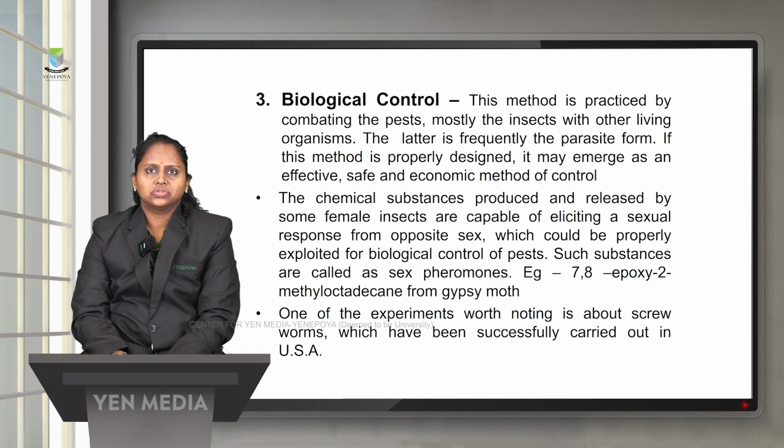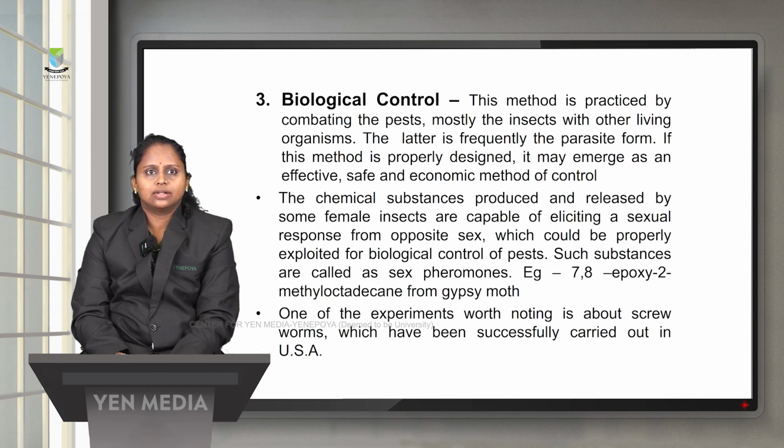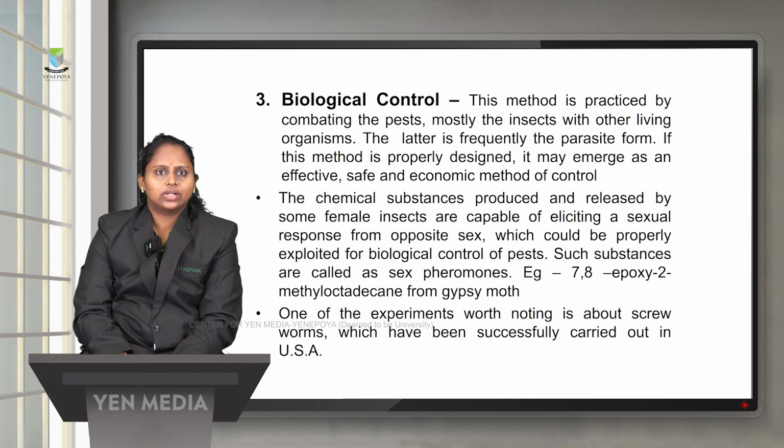Next is biological control. This is a method practiced by combating the pest, mostly insects, with other living organisms. This method is properly designated as a very effective, safe and economical method of pest control. The chemical substances produced and released by some female insects are capable of eliciting a sexual response from the opposite sex, which could be properly exploited for biological control of the pest.